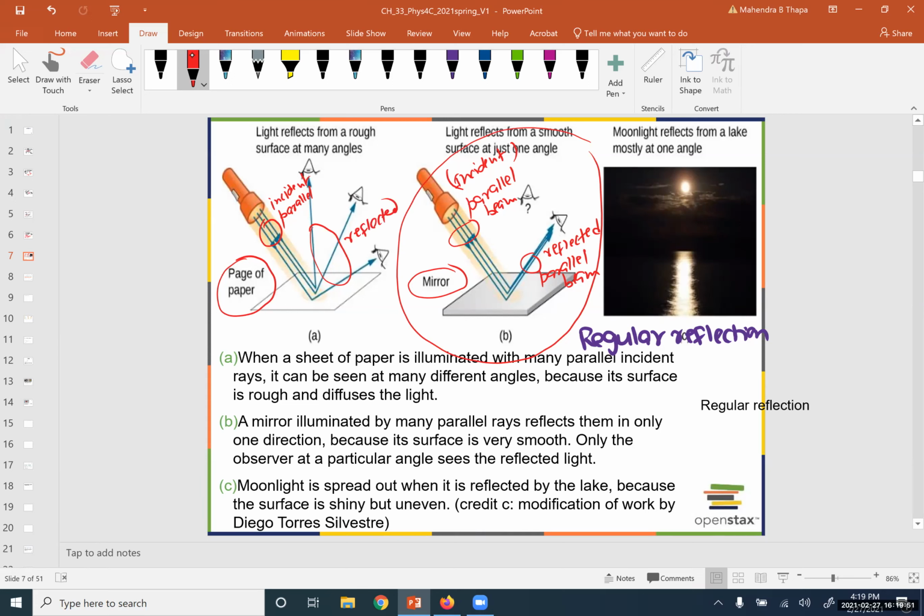So they are not parallel here. These are scattered. Okay, so this kind of reflection is called diffused reflection. So we can see regular reflection and diffused reflection depending on which kind of surface we are using.